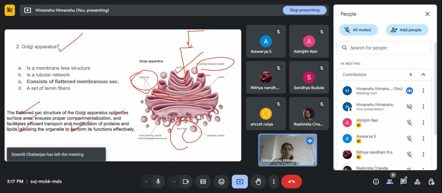They synthesize the protein and send these proteins to the Golgi apparatus, and through the cis phase they take these proteins, and then modifications occur. The main function of the Golgi apparatus is modification, glycosylation and all, and after that it has to sort that, and also the tagging, and through the trans phase, through the secretory vesicles, they secrete the proteins to their desired location, right?